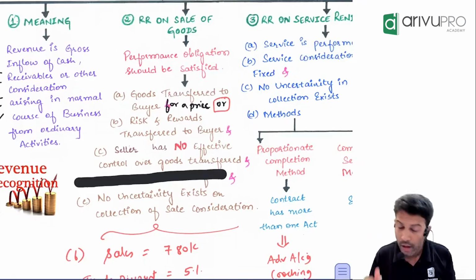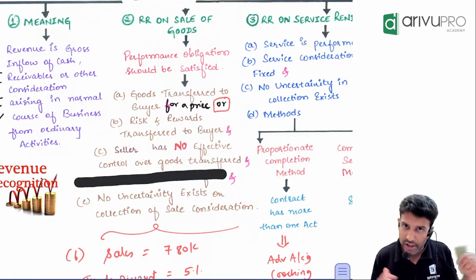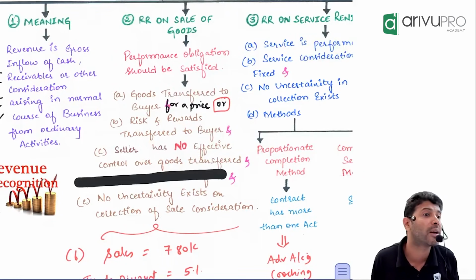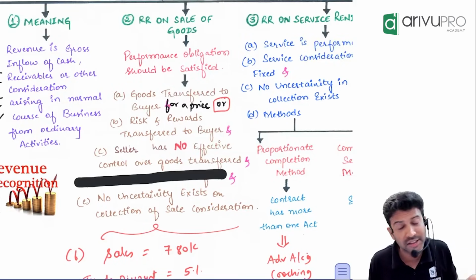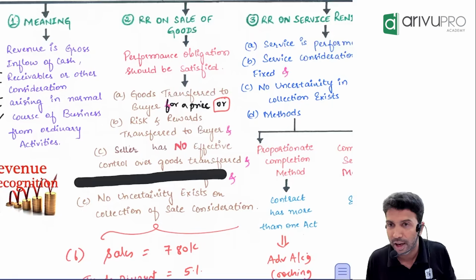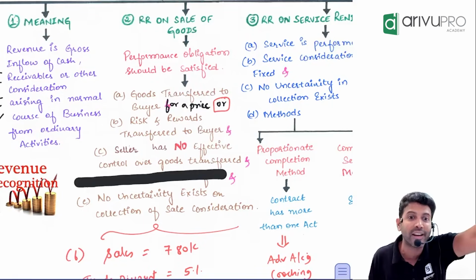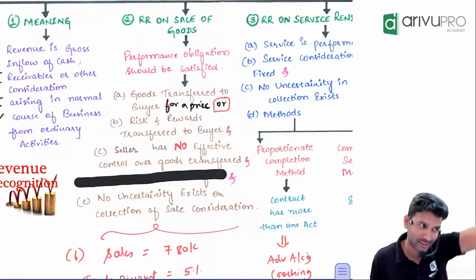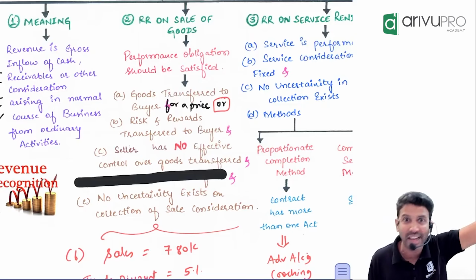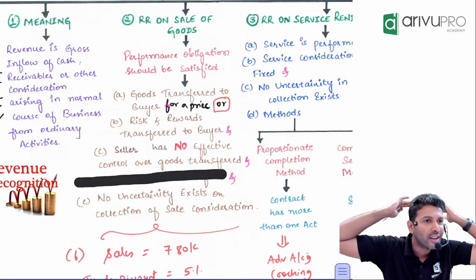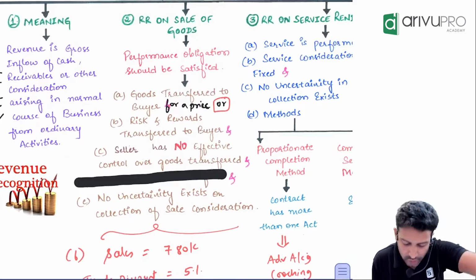Okay. The last condition is that there should not be any uncertainty in collection. Our Lakshmi should not show the signs of Vijay Mallya. Has she paid the money or not yet? She said she's buying, she'll pay after 1 month. Now, people, I got to know that she has cheated 4 vendors. She has bought 4 phones. Just an example, don't take it to heart. She's bought phones from 4 different people, and has she paid them? If I get to know that she's cheating, then I cannot recognize revenue. That is what condition number 4 is saying.